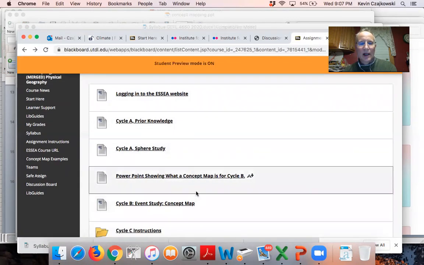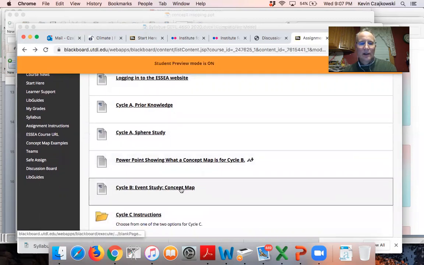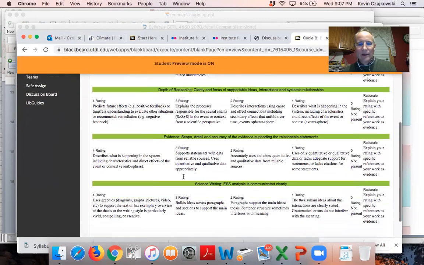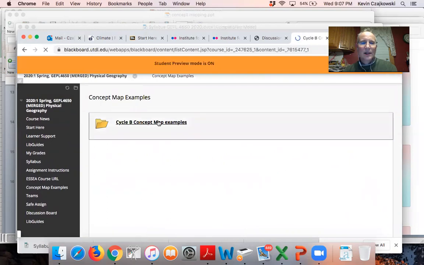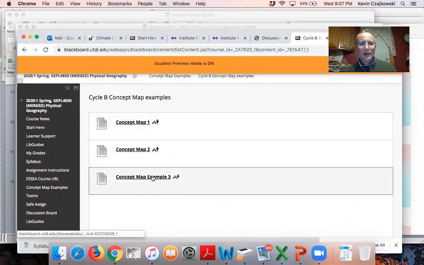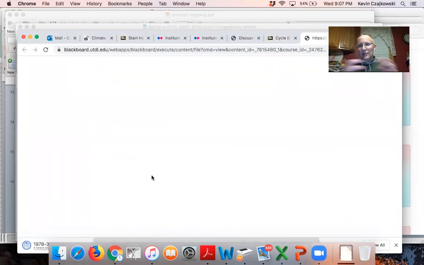For B, we're going to do concept maps. This is the rubric for it, and I have the examples of concept maps on the left. Let's open that up. So a concept map is to help you see, I'll look at example 3, the connections between the events. So the way it's going to work, cycle A, you're going to do your prior knowledge. What do you know? How do you know it? And the questions you're going to ask for research, answer for research. Then cycle A, sphere study, you're going to look at how the event affects the sphere and how the sphere affects the event.